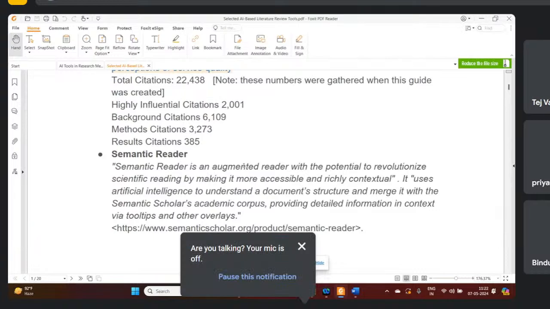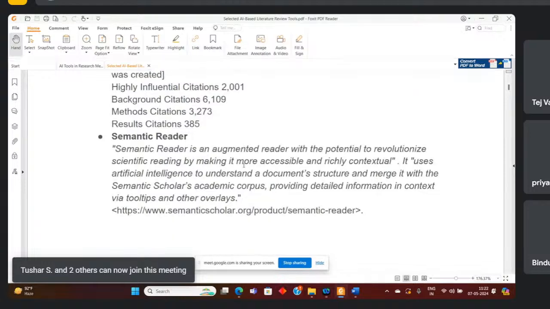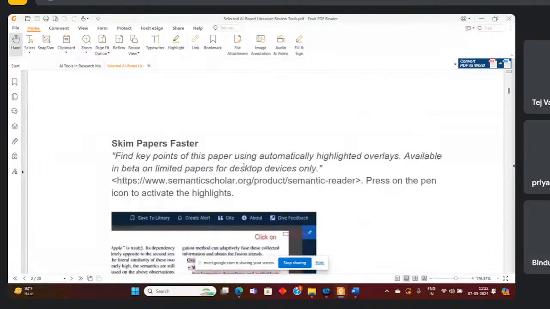That is the meaning of citations. That's why we are going to cite. Whatever I have written, this is not my word. This word is written in some other research paper. That's why we are going to cite, right?